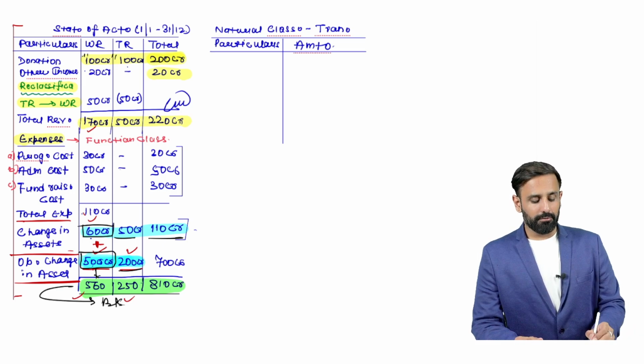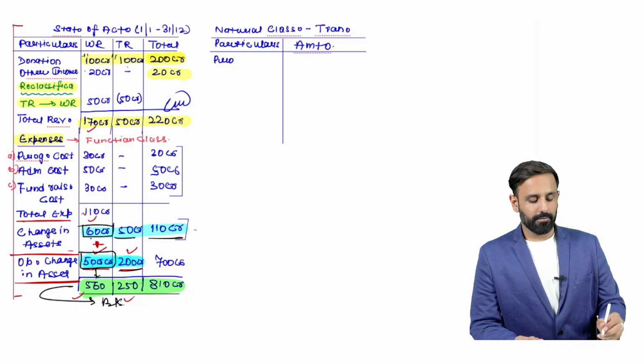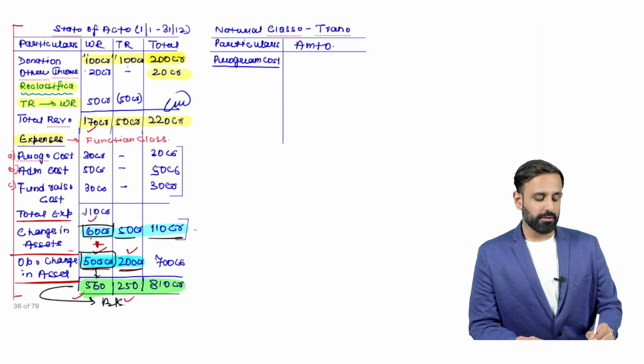First I will write down the program cost. Under program cost, let's say the total expense you have incurred is 30 crore. You have paid fees to the specialist doctors, let's say 15 crore.